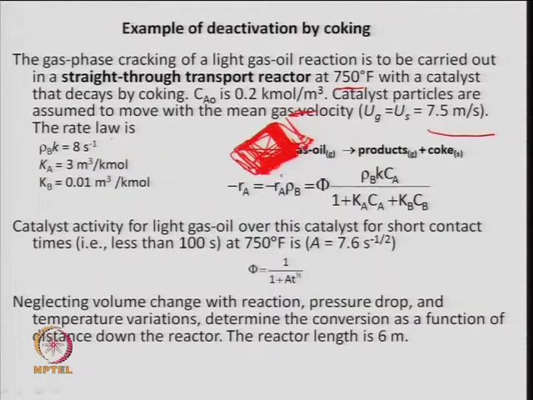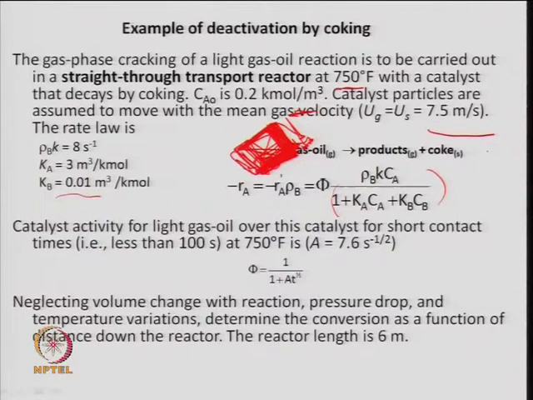It is a first order rate constant; Ka is the equilibrium constant, 3 meter cube per kilomole, and Kb is the product equilibrium constant, 0.01 meter cube per kilomole. The rate of reaction, minus Ra' per unit volume of reactor, is Ra' times rho b, related to a deactivation function times your Langmuir-Hinshelwood type mechanism: rho b times k Ca divided by 1 plus Ka Ca plus Kb Cb. So, this gas oil converts to product. The product may be gasoline, gases, everything, plus the coke.